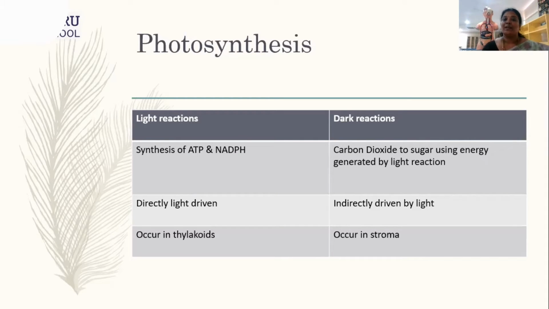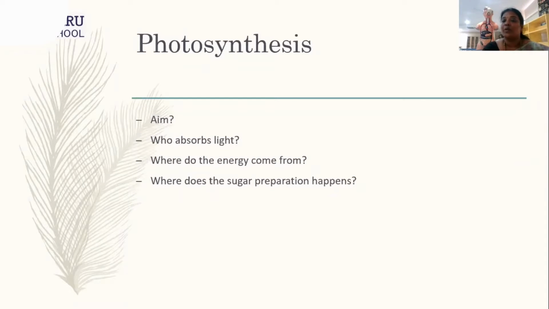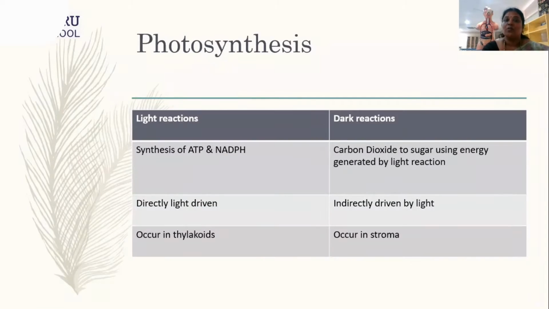Now these are the light and the dark reactions. When we are talking about the light and dark reactions, I said that the light reaction is directly light driven and occurs in the thylakoids. But who absorbs this light? Again, I'll get back to the question. Who absorbs this light? The pigments in the chloroplast, right?